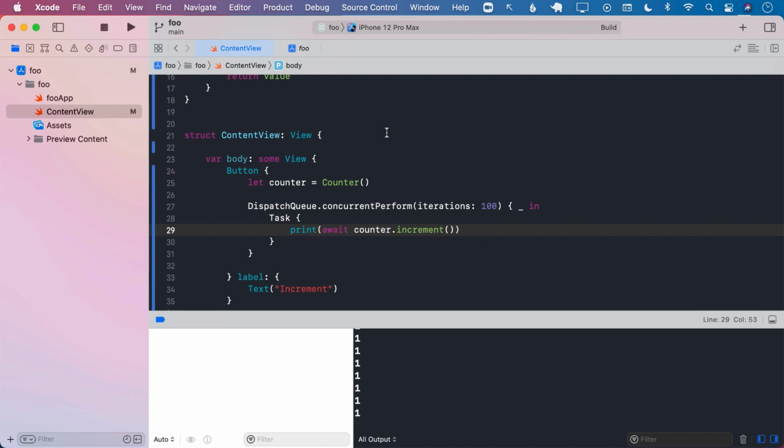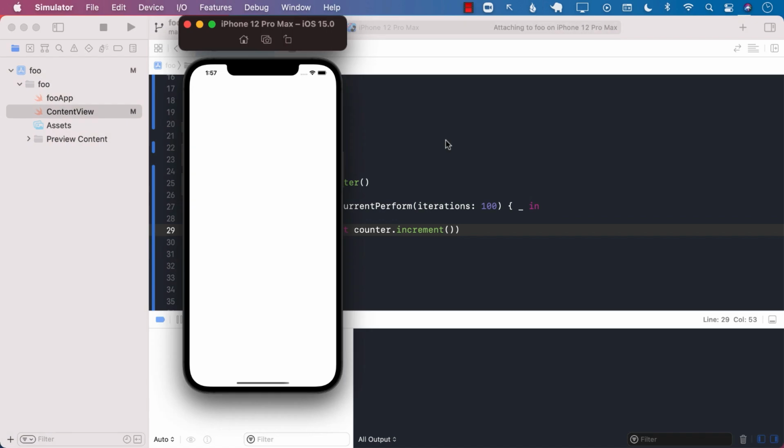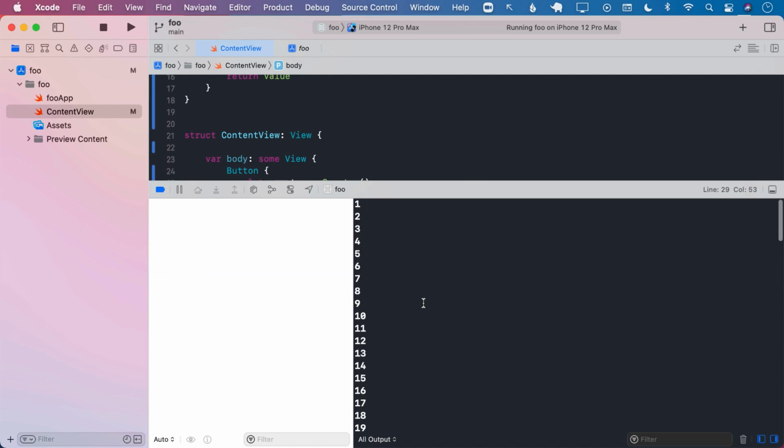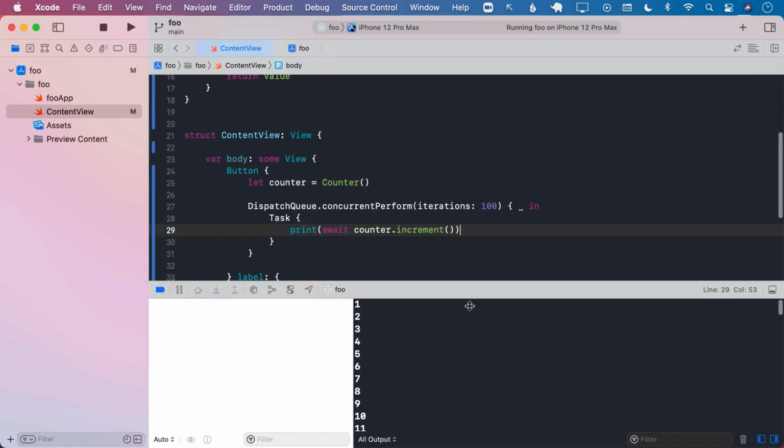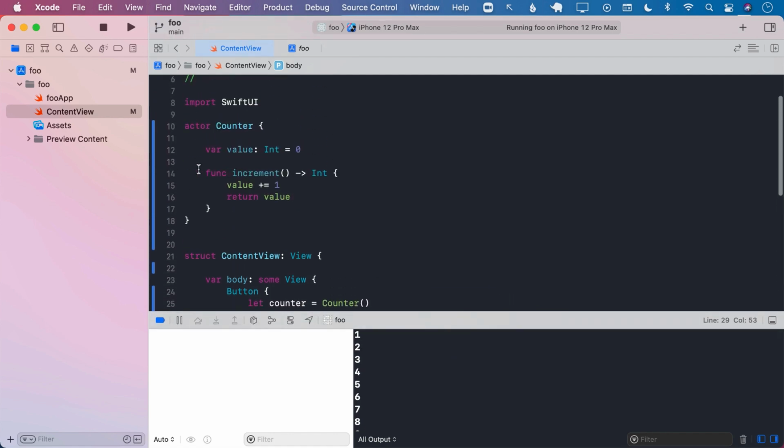Now if I go ahead and run our example and press on the increment, you can see that everything is nice and in sequence. And the reason is that one person and only one person, one thread, can jump into increment and actually increment the value.